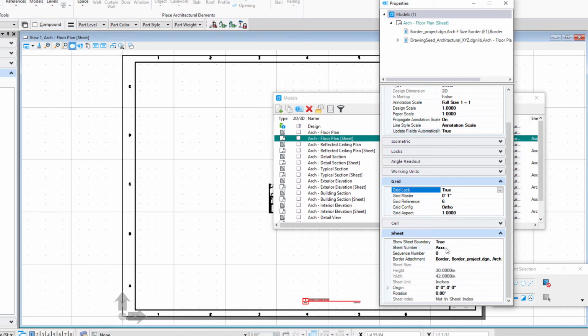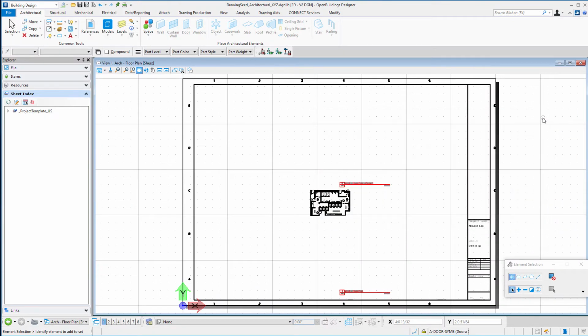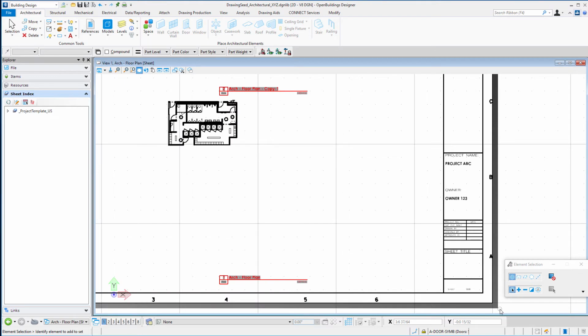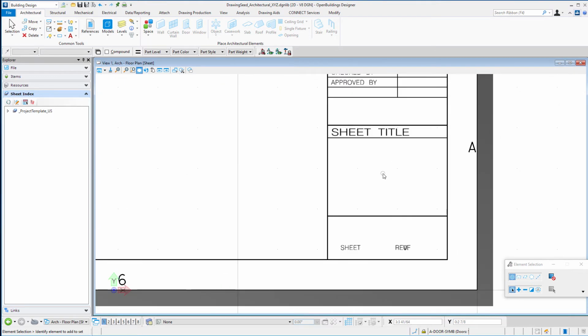Now on the sheet properties, we do want to show the sheet boundary. We're putting a sheet number in here that will get reset when new sheets are created. We want to make sure this border attachment is linked to our border, the project border. And so long as this is the correct sheet size, then there's no need to change this. And then the last thing we could do is to go ahead and add some text on these sheets, for example, for a sheet number and for a sheet title. And we could use text fields for these so they automatically infill.